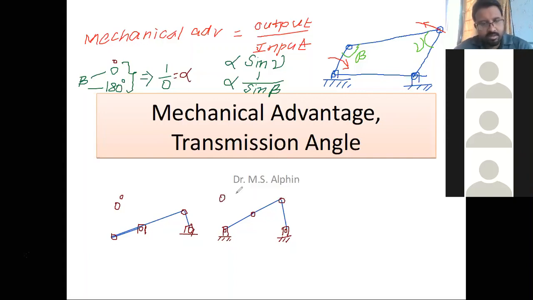So here beta is equal to 180 degrees. In both cases, according to theory, the efficiency goes to infinity. Actually, these two positions we normally name as the toggle position. Why do we call this a toggle position?